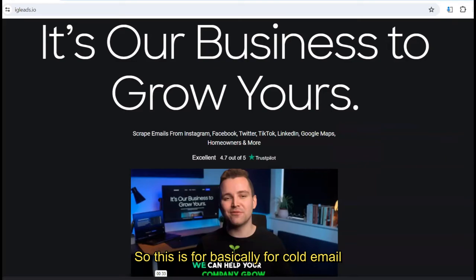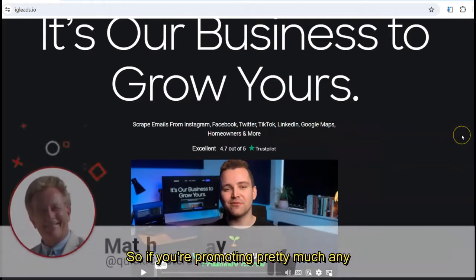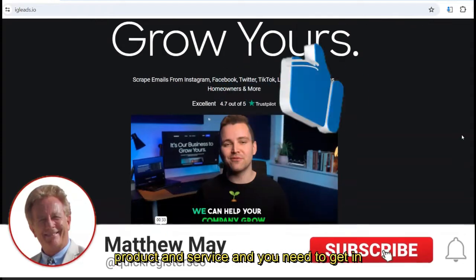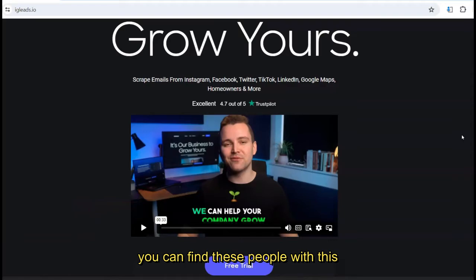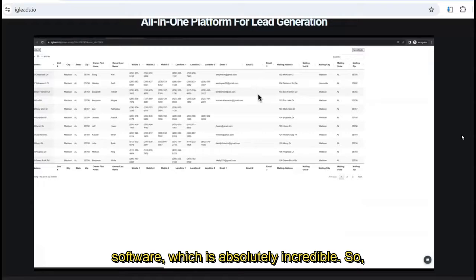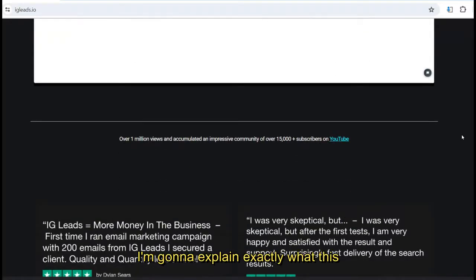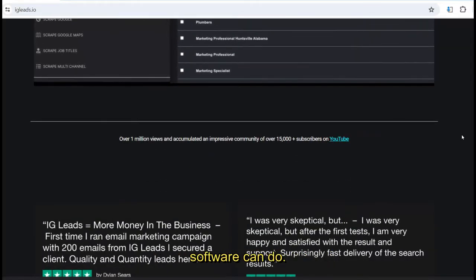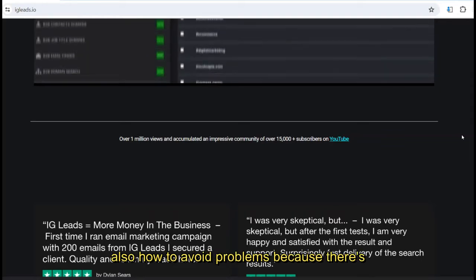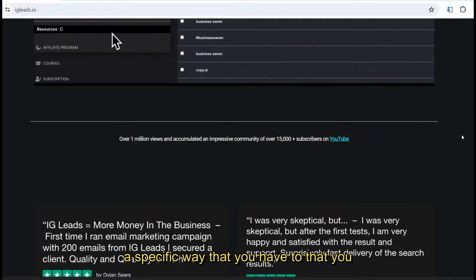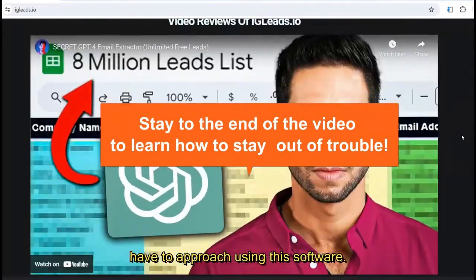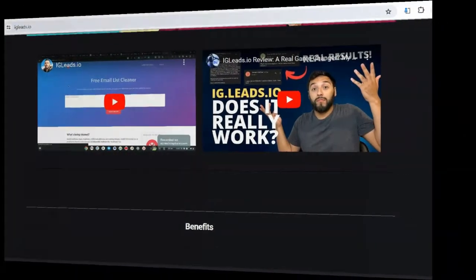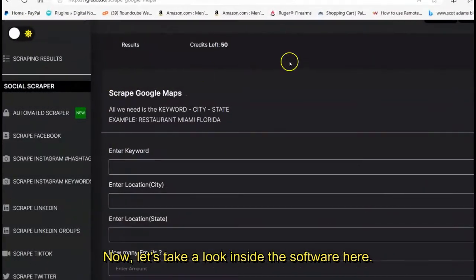So this is basically for cold email campaigns. If you're promoting pretty much any product or service and you need to get in touch with a very, very targeted audience, you can find these people with this software, which is absolutely incredible. I'm going to explain exactly what this software can do, how it can help you with your business, and also how to avoid problems, because there's a specific way that you have to approach using this software. Now let's take a look inside the software here.